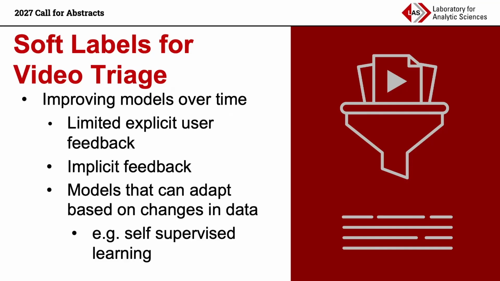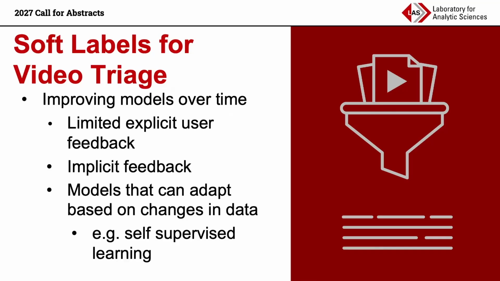changes. So first, how can we make the best use of that data and fine-tune models based on limited explicit user feedback? Second, how can we supplement this with implicit feedback? Can we identify, with user activity in our apps, with the change in data distribution over time, more information we can use to improve our models?